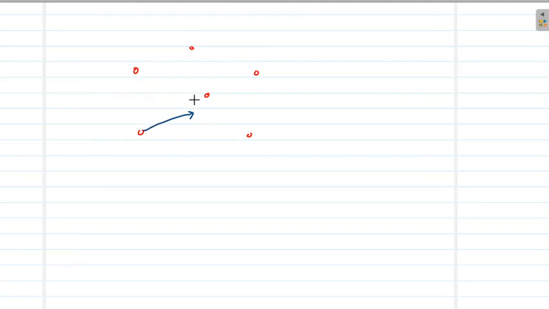So plenty of collisions are happening within the metal lattice, and each electron can travel up to a certain average distance before it undergoes a collision. That distance is given by the term mean free path, or lambda.